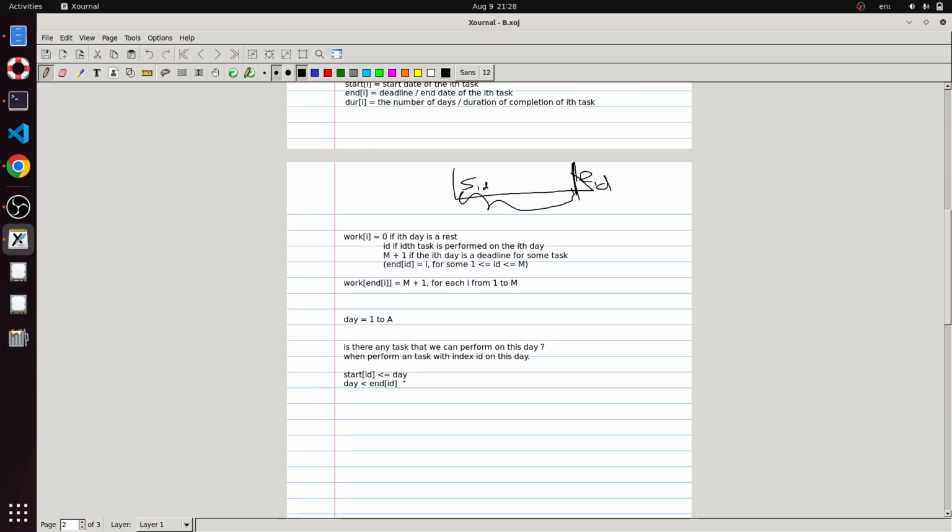We can only perform this task on this day if the day lies in this range. That is, the day is greater than or equal to s of id and strictly less than end of id.